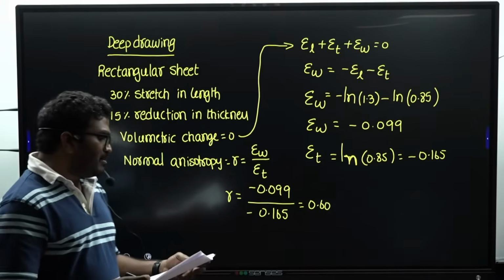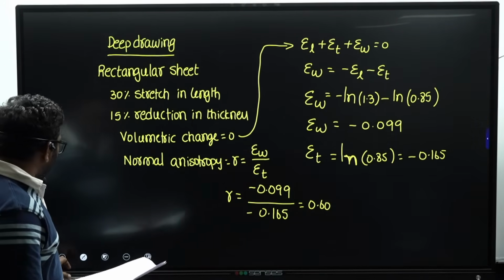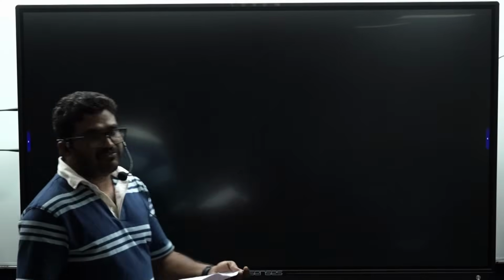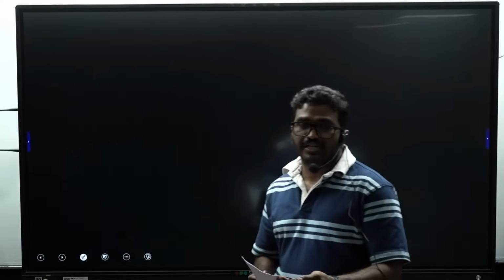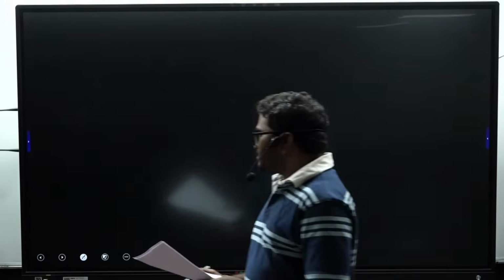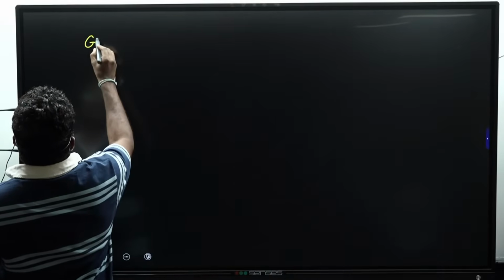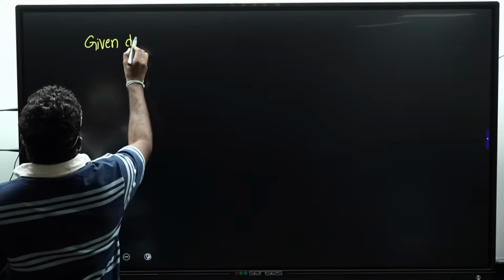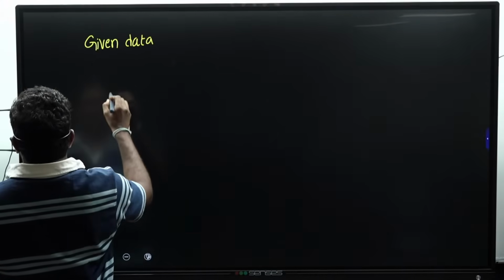One more question I am going to discuss, from linear programming. Actually the other sir has some fever, that's why I am going to discuss it. So what is the given data here?